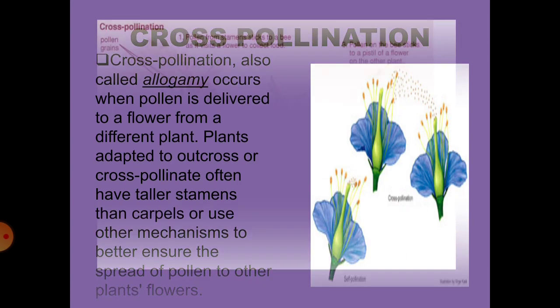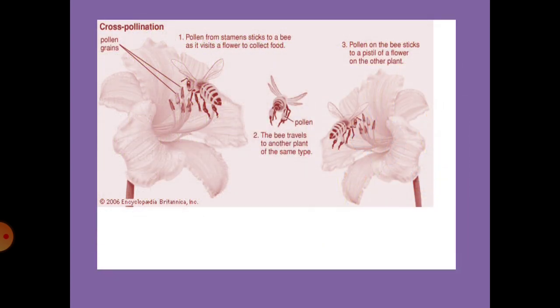Now coming to the pollinating agents, here the bee is the pollinating agent. When the bee comes to gather the nectar, the pollen grains, which are small tiny dust-like particles, get attached to the hairy legs.